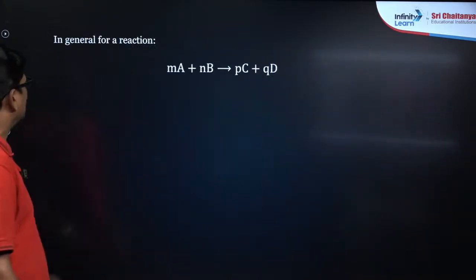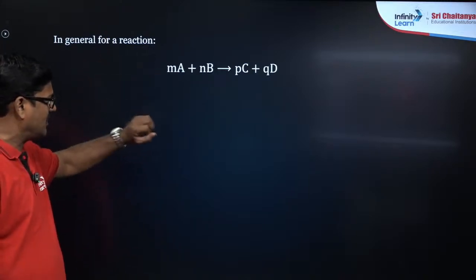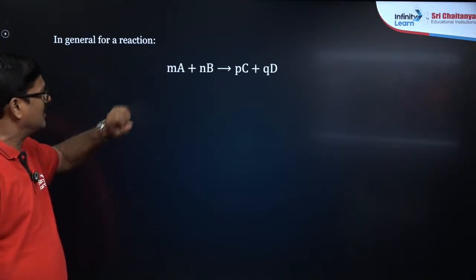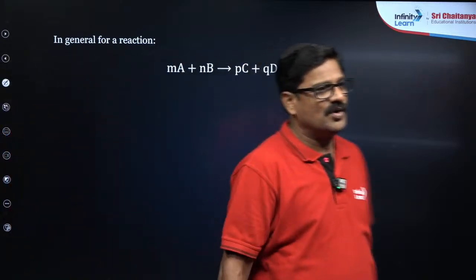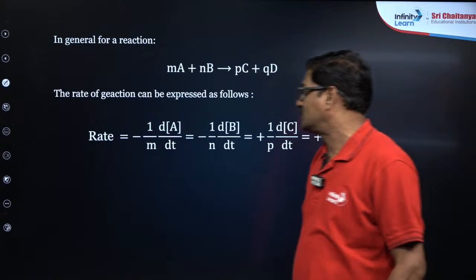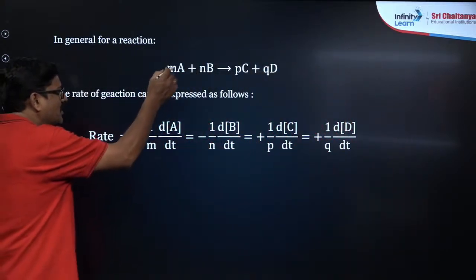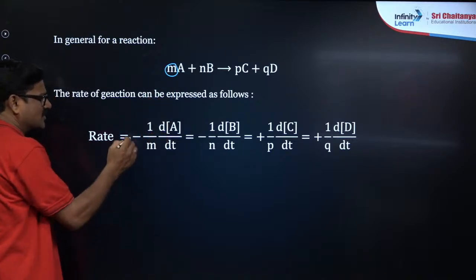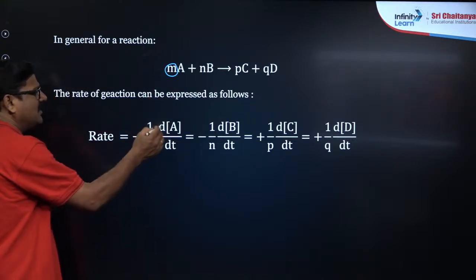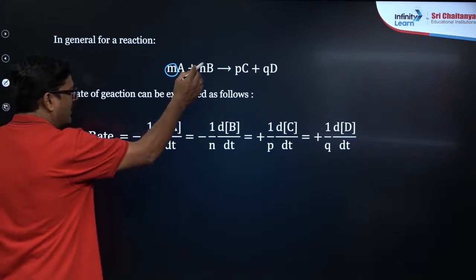Let us talk about a general reaction. For a reaction m moles of A plus n moles of B gives rise to P moles of C and Q moles of D, how to write the rate expression? It is written as rate; whatever number comes here, put it in the denominator. So that is going to be minus dA by dt multiplied by 1 by m is equal to minus 1 by